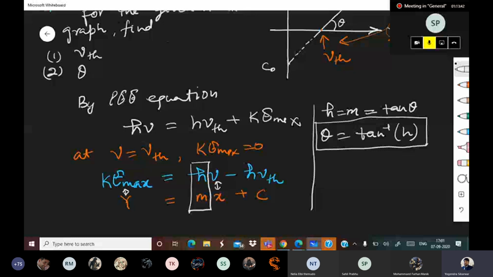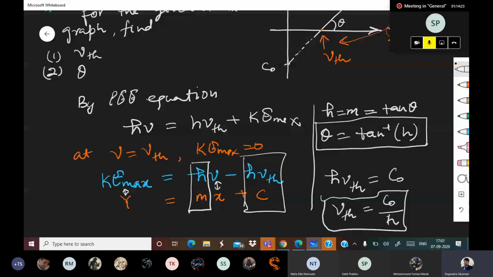Apart from that, if we compare, minus h nu th is equal to minus c naught. So h nu th is equal to c naught, and nu th comes out to be c naught by h. So this is the answer: c naught by h, and theta equal to tan inverse h.